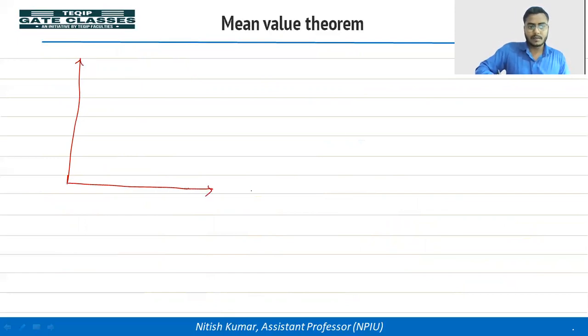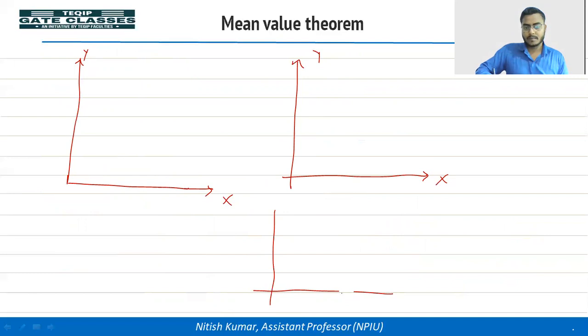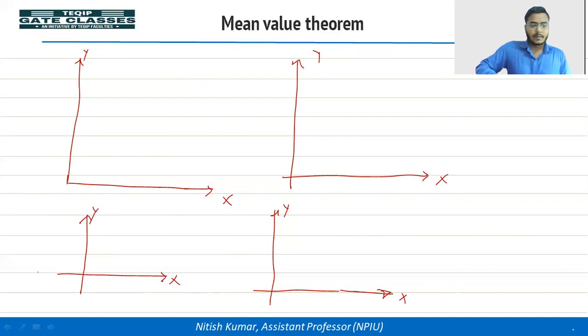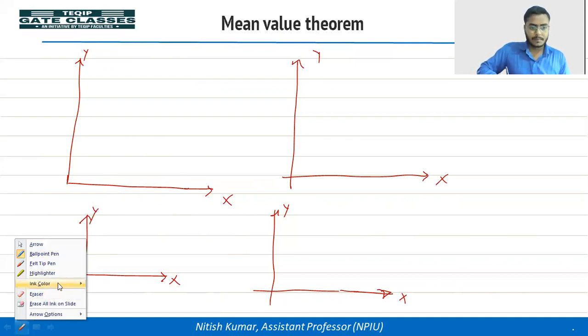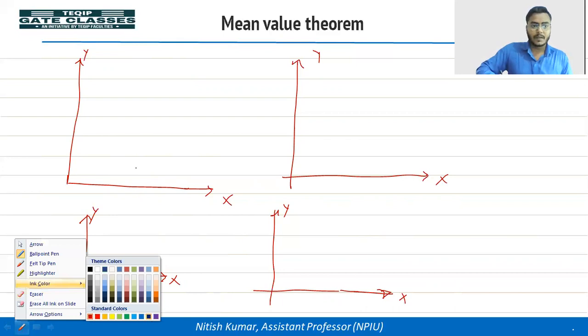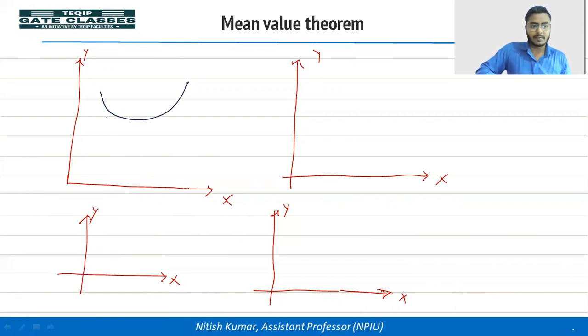Like this is the x axis, y axis. You have seen the previous case, it was like this.